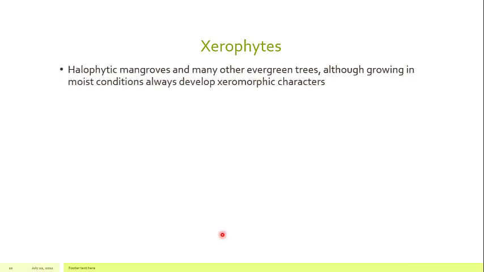And the second category is, for example, halophytic mangroves and many other evergreen trees, which, although growing in moist conditions, always develop xeromorphic characters, as these characters are present in the genome, irrespective of their condition.